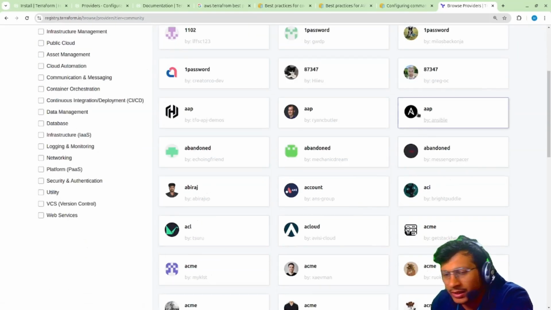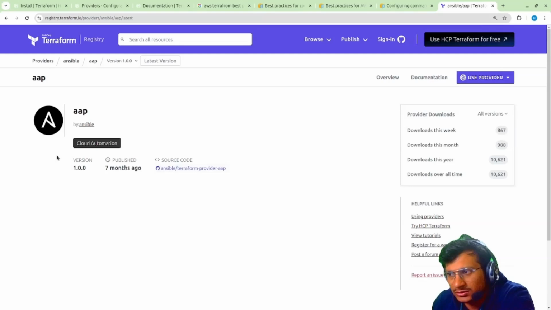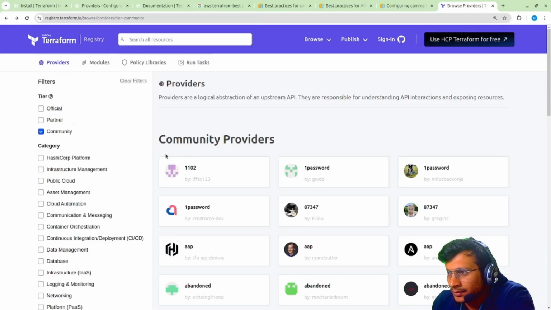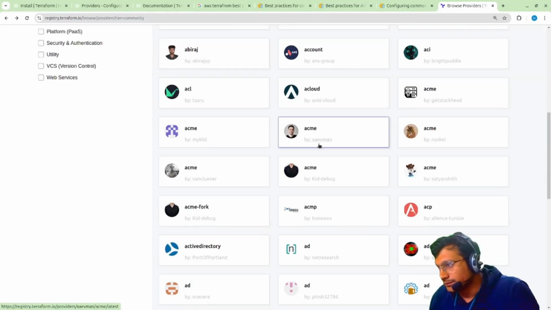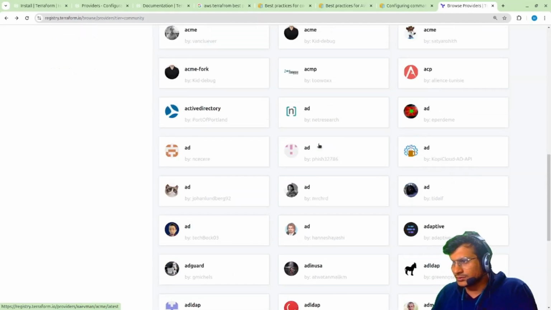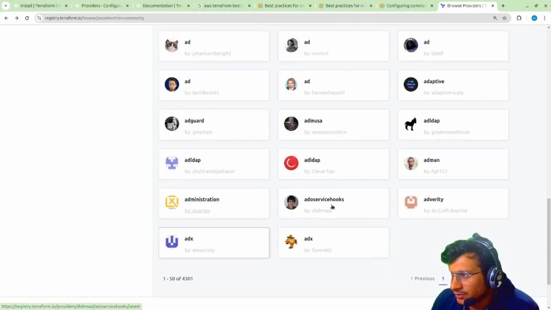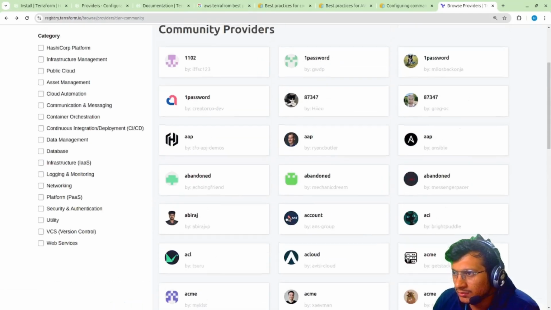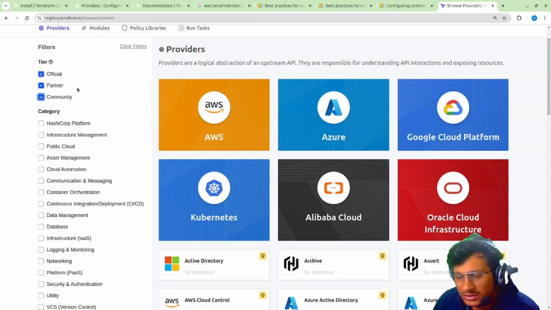And this Ansible Automation Platform, AAP. Okay, its earlier version was Ansible Tower, I think. Ansible Tower, yeah. So this Ansible Automation Platform is also very good, and we'll look into it. Then someone has created their own modules. While using these modules, just be careful, because right now these providers are mostly community ones, like 1Password, multiple are available. So first of all, try to use official and partner providers only.